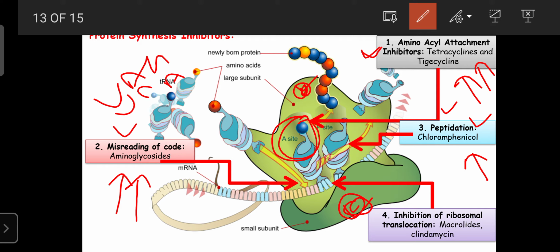That process is inhibited by chloramphenicol. That's why chloramphenicol is also considered a protein synthesis inhibitor. The next category of drugs are known as the macrolides, that is erythromycin, azithromycin, and then clindamycin.